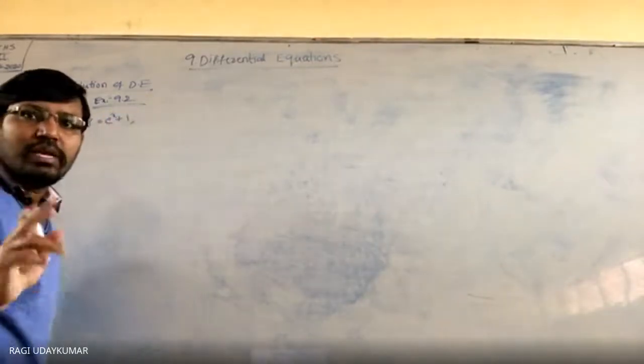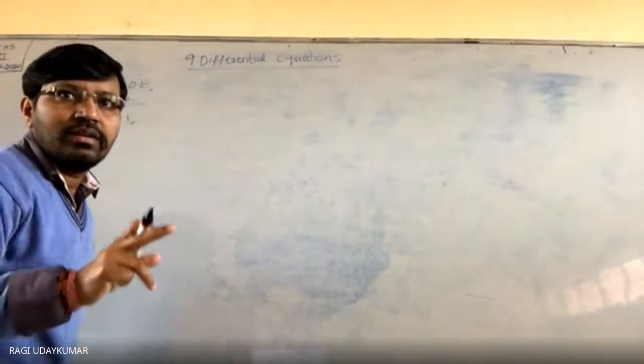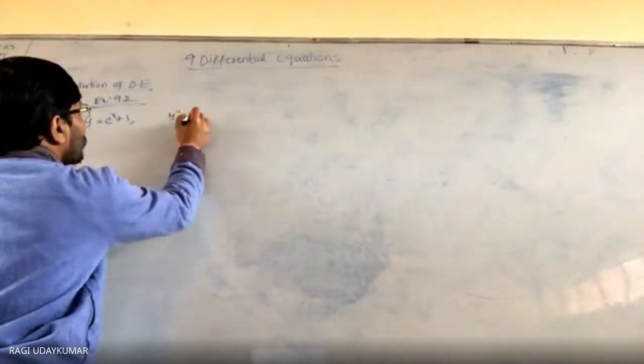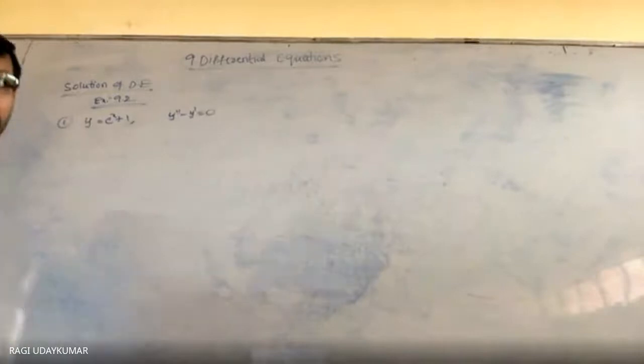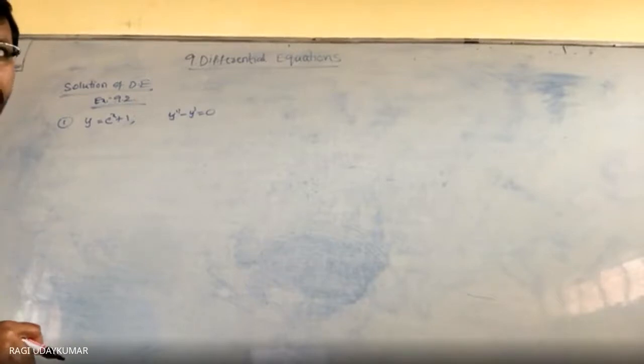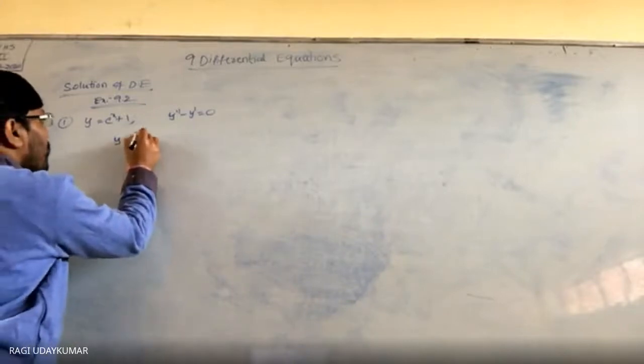y is equal to e power x plus 1 is given to you. Whether it is a solution of y double dash minus y dash is equal to 0. We have to check whether it is a solution of y double dash minus y dash equals 0. So how do we check this? First, y is equal to e power x plus 1.